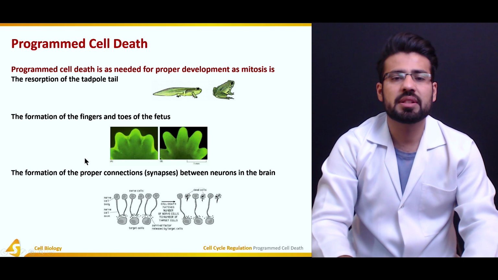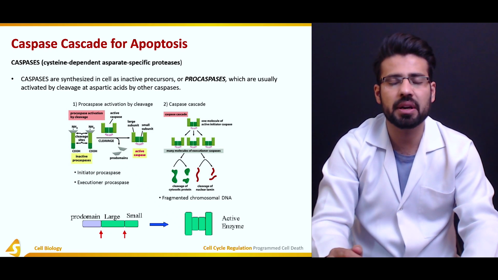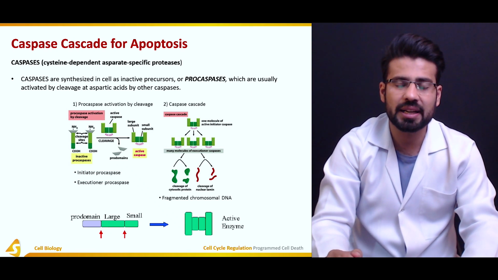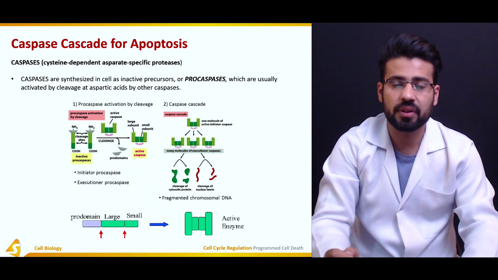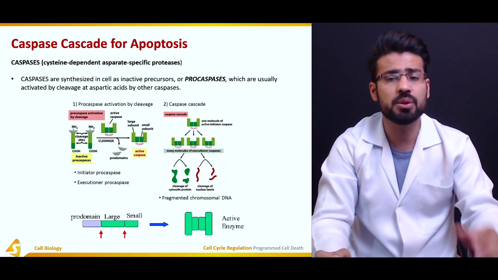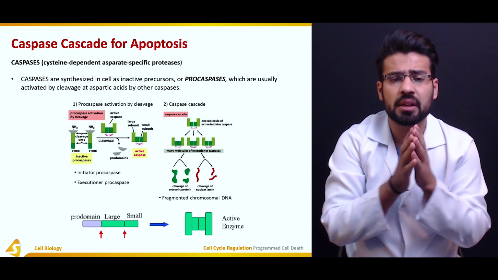So moving on towards the caspase cascades for apoptosis. Caspases are in fact cysteine-dependent aspartate-specific proteases. So it's important to consider that caspases are nothing but proteases. They are going to chop down the proteins wherever they are going to see them. So what happens in this particular case?